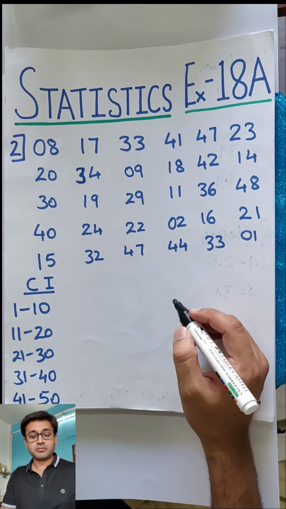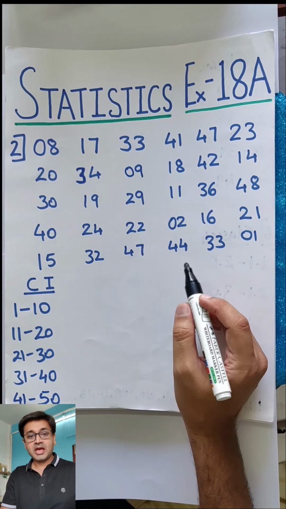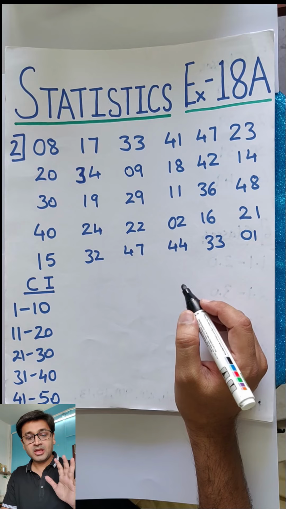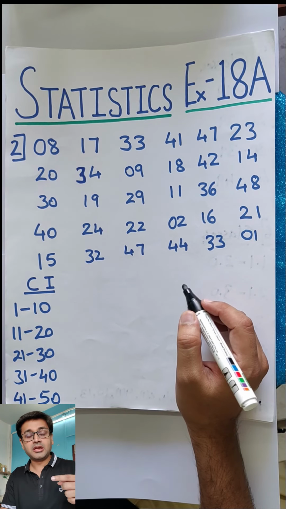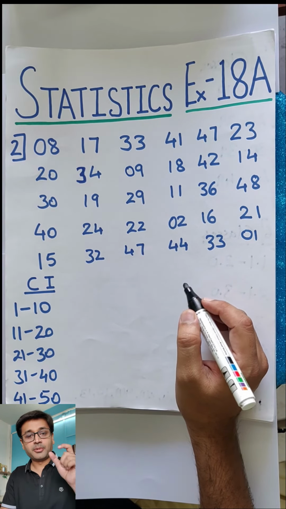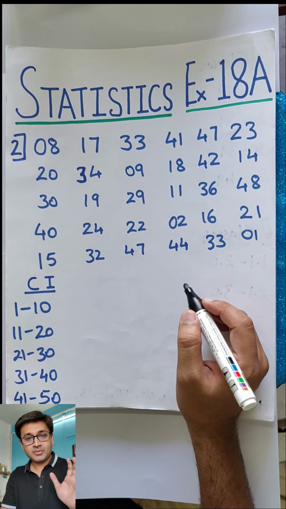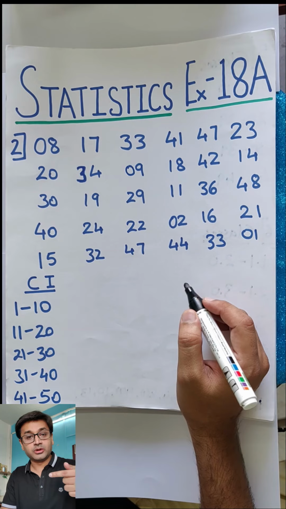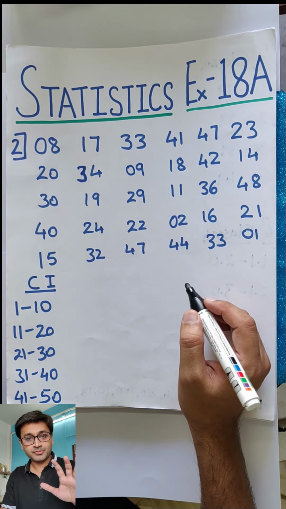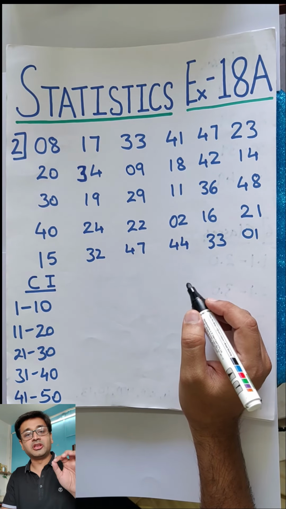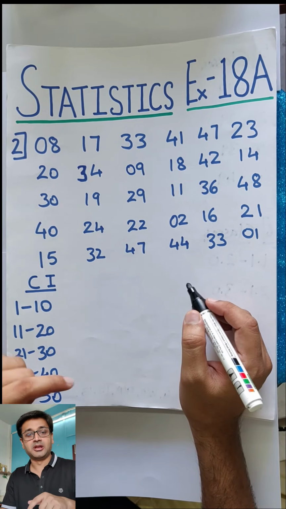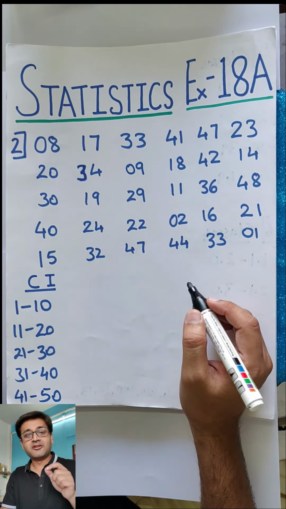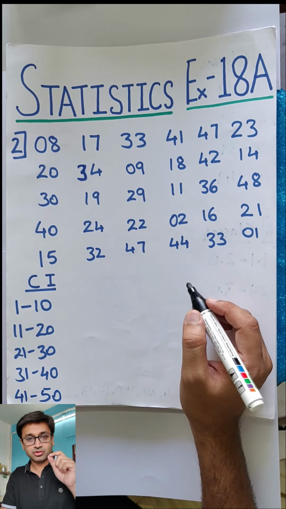Question number 2 says that this is the data and create a frequency distribution table. Frequency means how many times a particular number is occurring. How frequently is it occurring, therefore it is called frequency, and therefore the table is called a frequency distribution table. How are the frequencies being distributed? Therefore it is called a frequency distribution table.